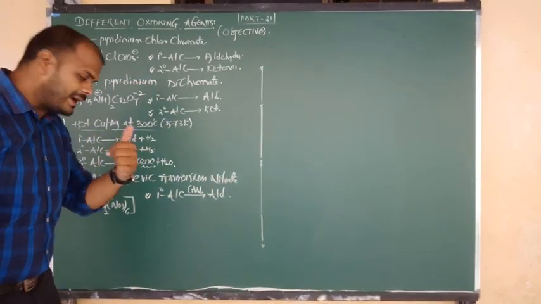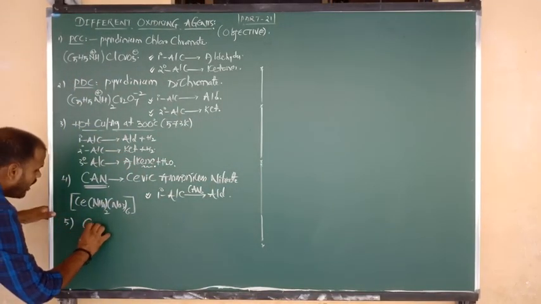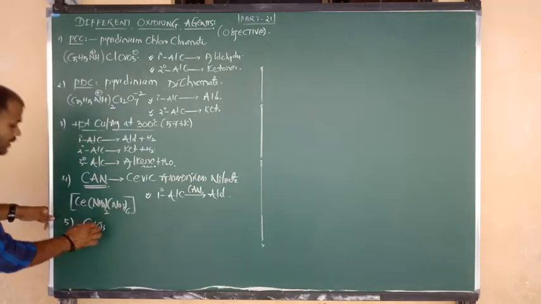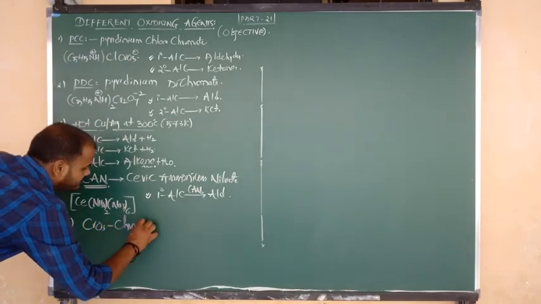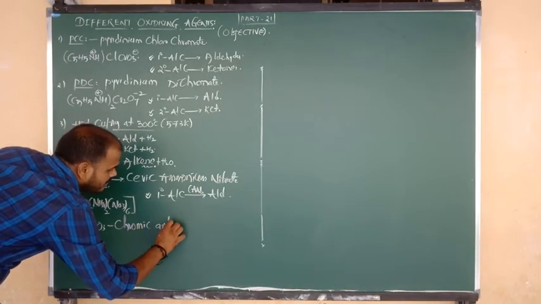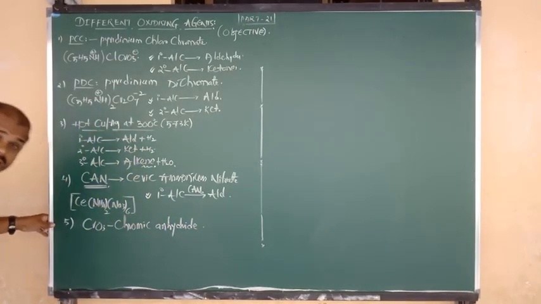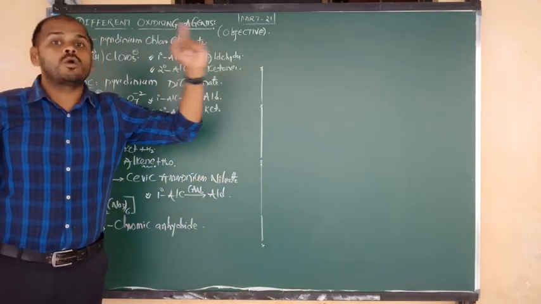Now let us go to another one, CrO3. In the last class also we have seen this. CrO3 means chromic anhydride. This is the reagent we get from chromic acid.